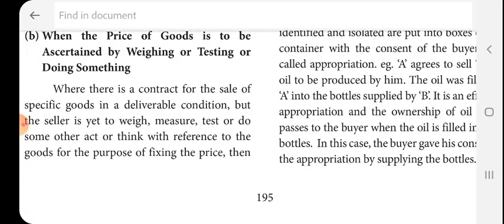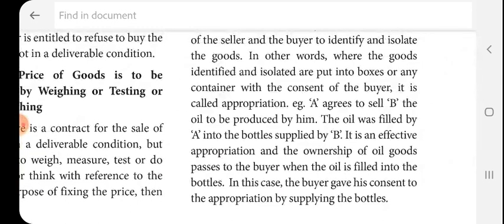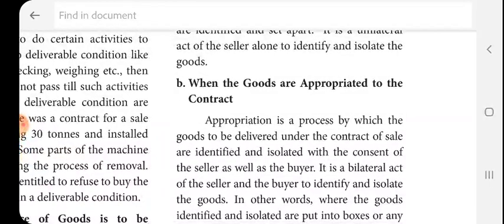A sold some quantity of wheat to B at the rate of 10 per kg. At the same time, A had to weigh the wheat in order to know the price of the entire quantity of wheat sold to B. So in this case, the ownership of the wheat shall transfer to B as soon as A weighs the wheat and B comes to know about the completion of the weighing activity. Then, when the goods are appropriate,